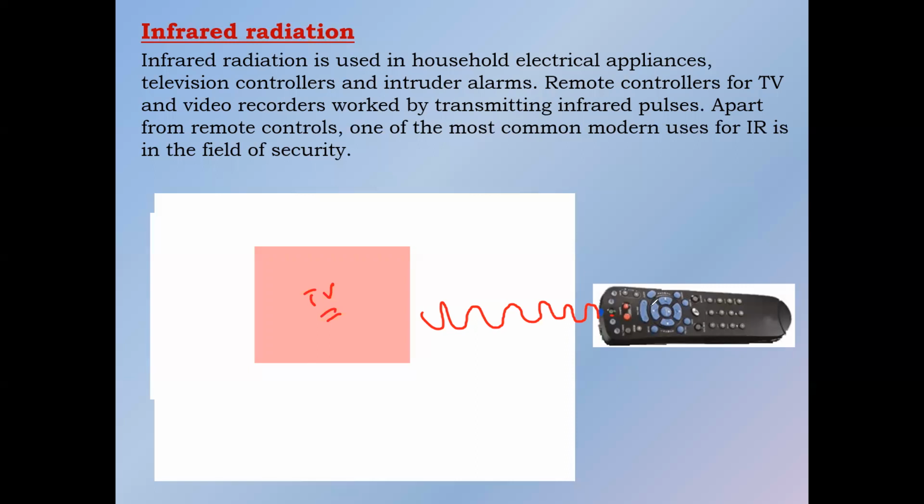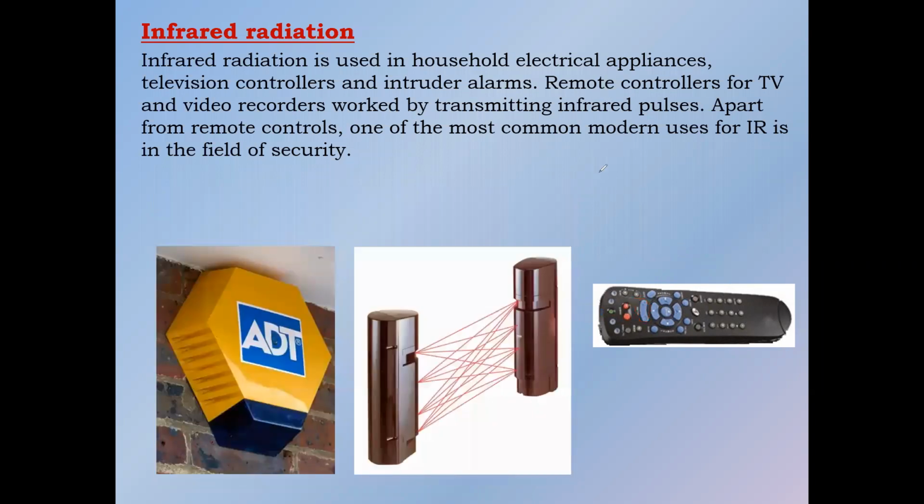For example, if it's a TV remote control and we want to increase the volume, we press a different button. If we want to decrease the volume, we press another button. So when we press different buttons, it produces different patterns of infrared radiation. We are not able to see this infrared radiation, but we are able to communicate by using it.